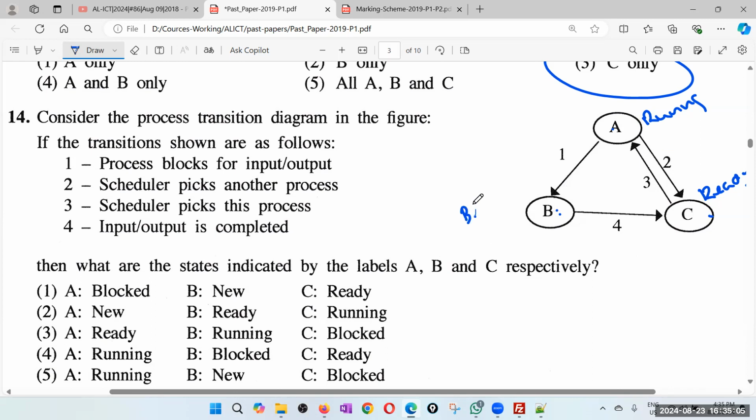That is one possibility. Right. So now let's look at the options. I don't think any one of these can be new, because if this is new, you can't come back to new. So therefore, I'll get rid of those having new. I don't see any possibility of any of these becoming new.